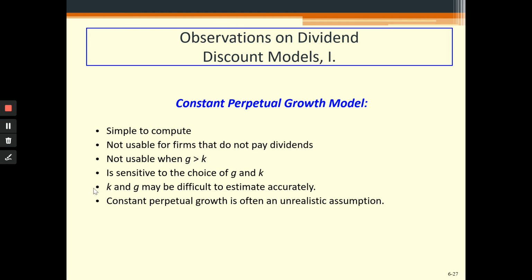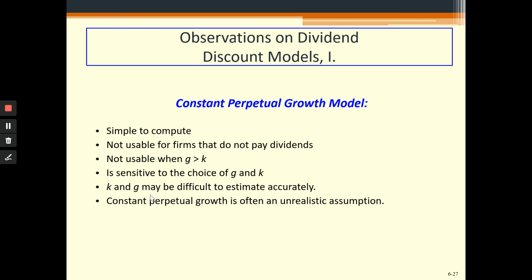So k, the discount rate, changes and is subject to the way we calculate the beta. For the growth rate, someone can use the arithmetic average, someone can use the geometric average. So there is no hard or fixed rule for how we calculate these things. And if we plug these different values into the same formula to find the price of the stock, we can have different values just because we have adopted a different approach to find k or g.